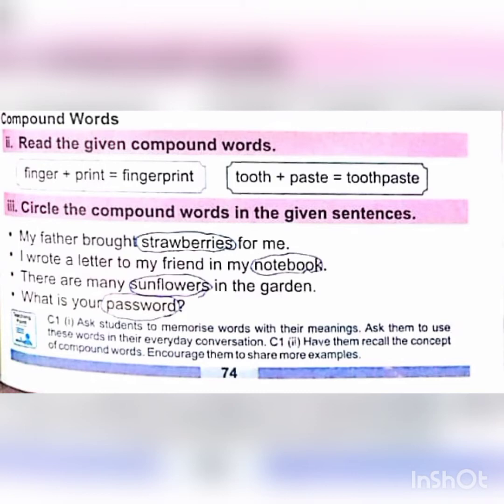In this sentence, we will circle the compound words. My father brought strawberries for me. Notebook, sunflowers, and password, these are the compound words.